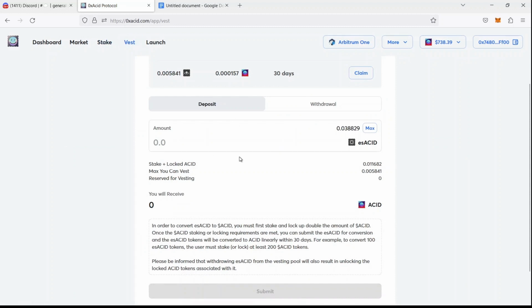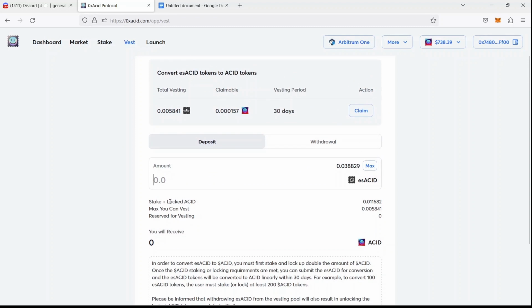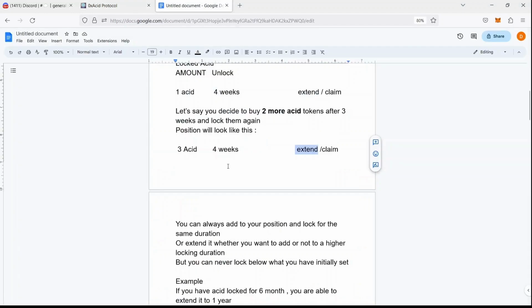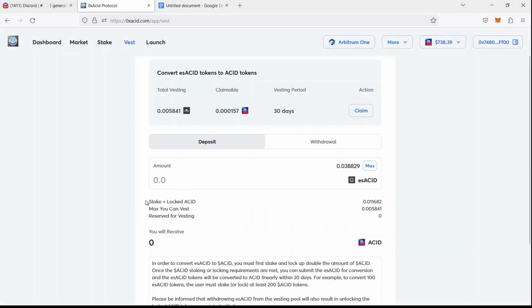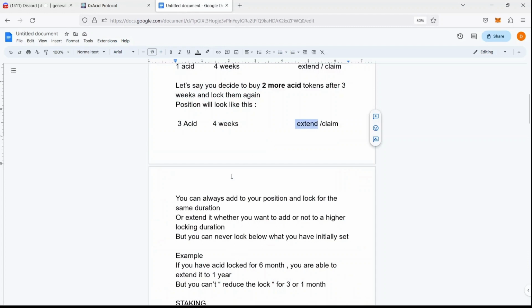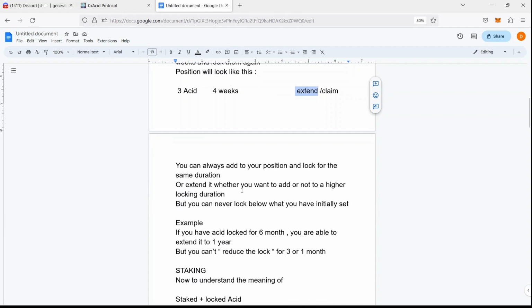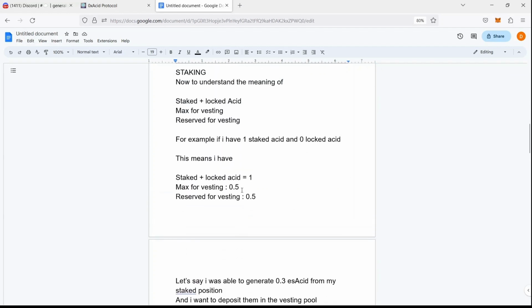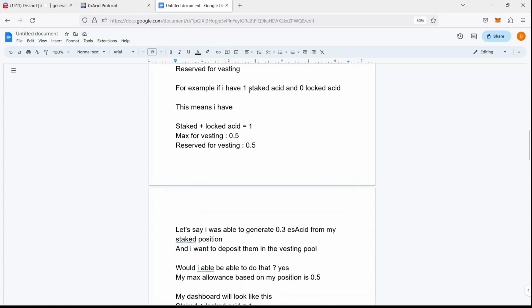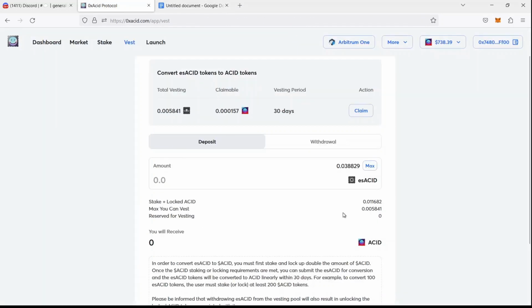Now, what I want you to understand here are the numbers that will be portrayed here based on your wallet. So, let's say I have one asset that is staked. I'm going to give you a couple of examples so you can wrap your head around the whole idea. And we're going to start here. Let's say you have one staked asset and 0 locked asset. All right? This means you have one here.